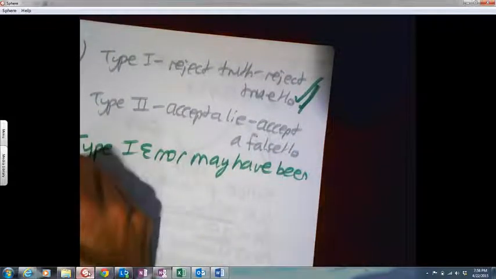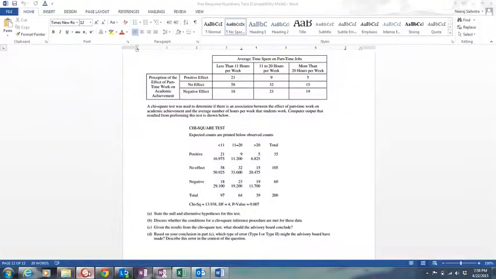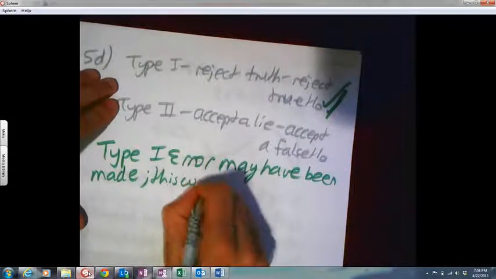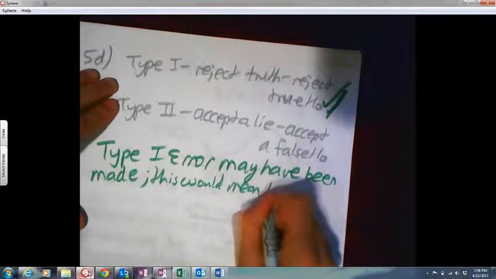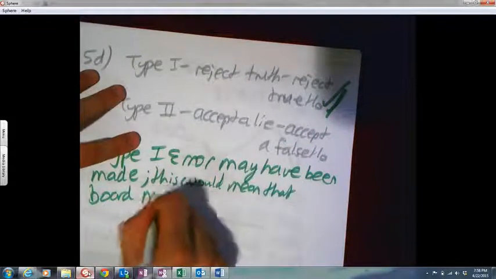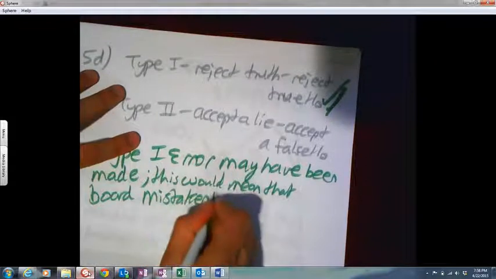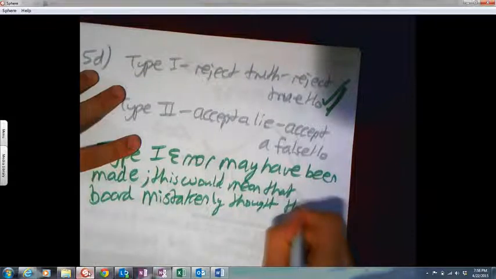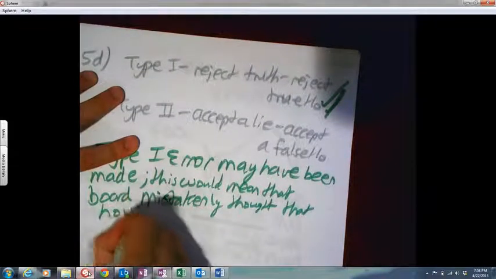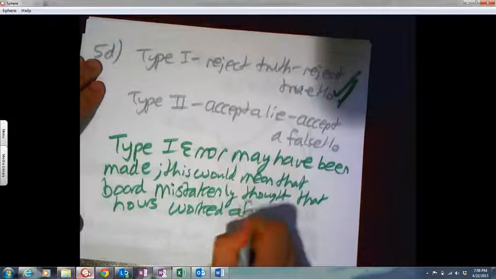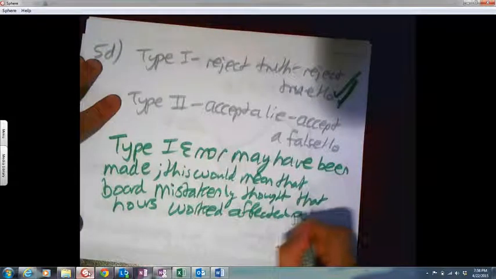And then, what does it say? Describe the error in the context of this problem. Type 1 error. This would mean that the board, what? They rejected the truth, so they made a mistake. They mistakenly thought that hours worked affected perception on academics.